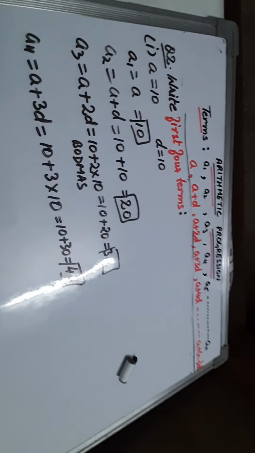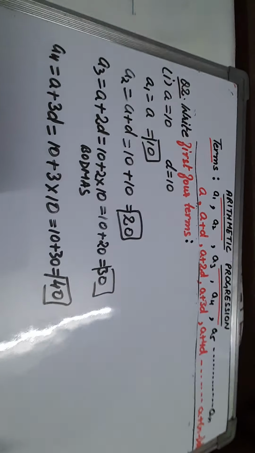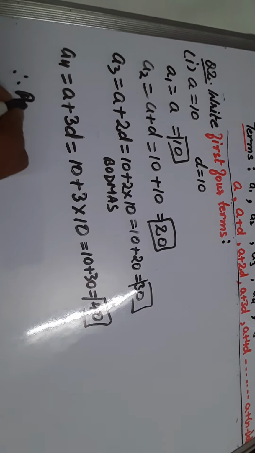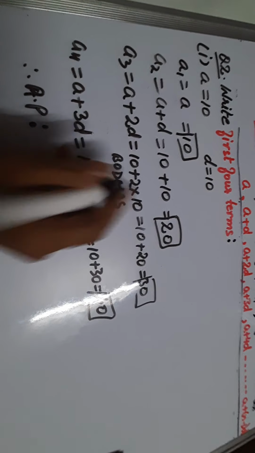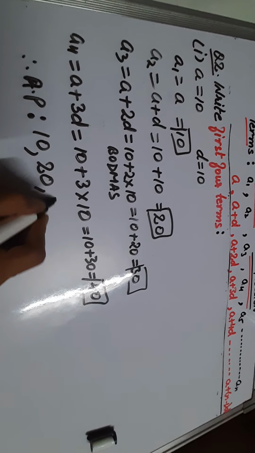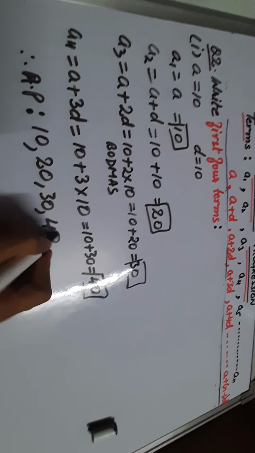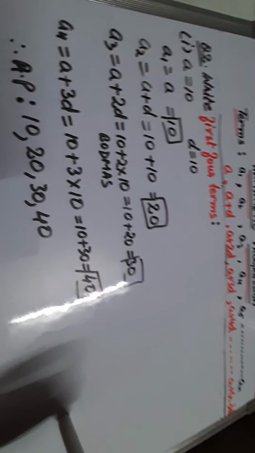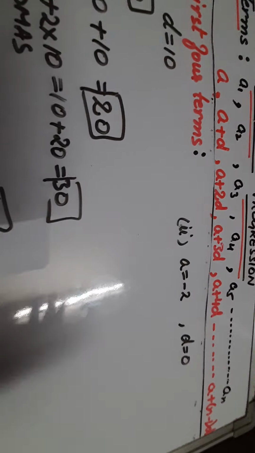So this is the fourth term. So in this way you can find out all the four terms. Therefore AP is, AP का first term आ गई 10, then 20, then 30, then 40. They asked us to get only four terms, so that is the first part.